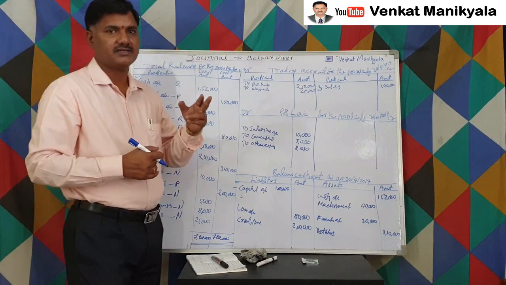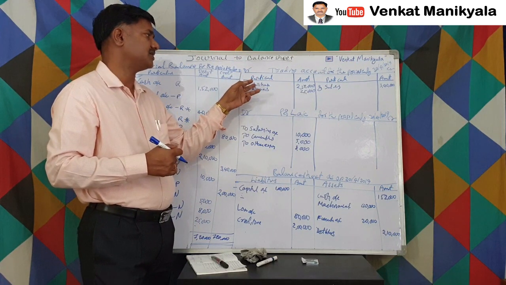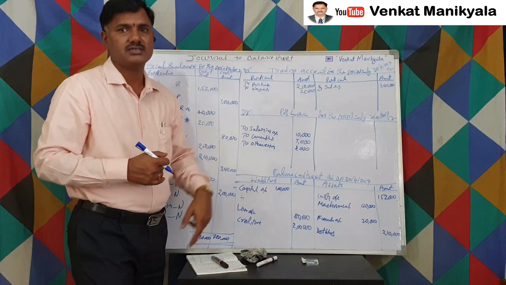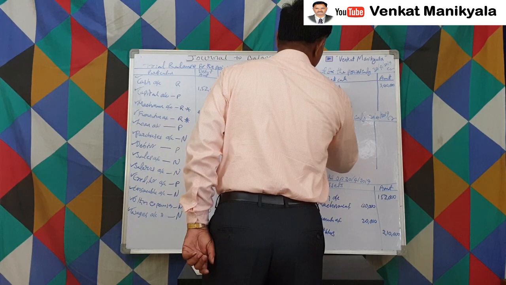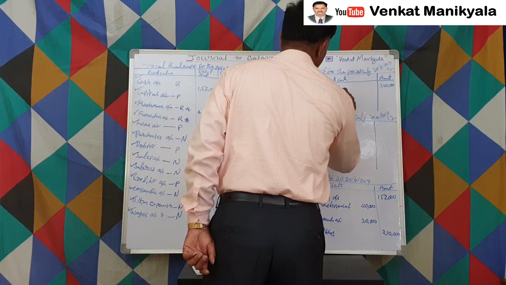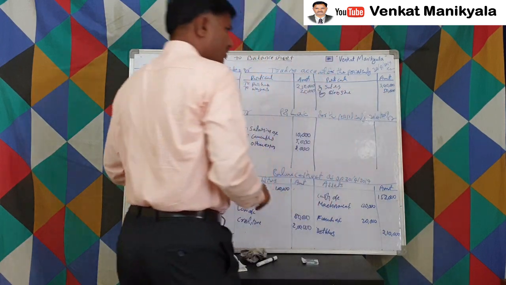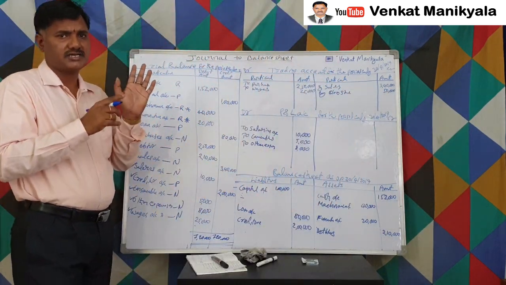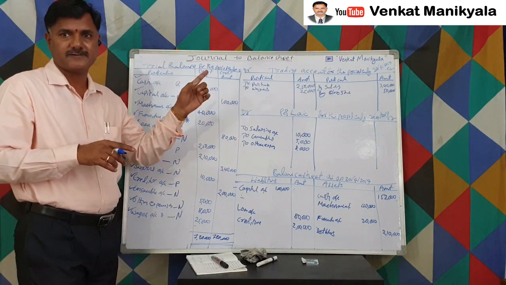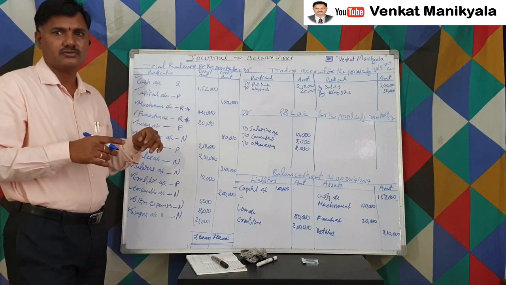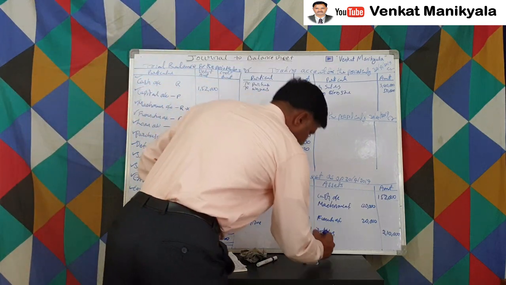We can do two treatments. Either it can be an entry, by reducing the purchases, or we can show it as a balance. So by closing stock, 50,000. For all remaining transactions we made two sides, right? One debit and one credit. But for this adjustment we have only done one activity, the credit side. The one more debit side also we have to do, right? Where we have to write closing stock is as an asset.